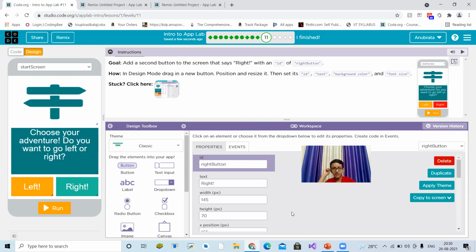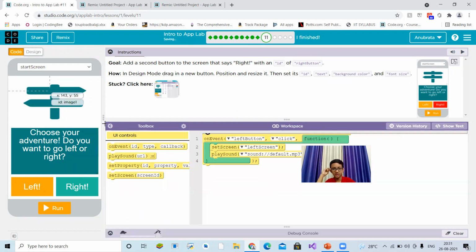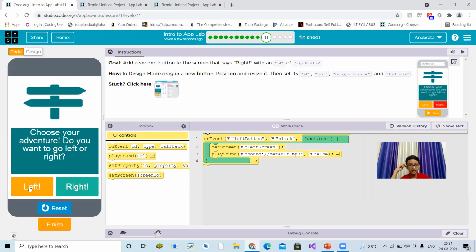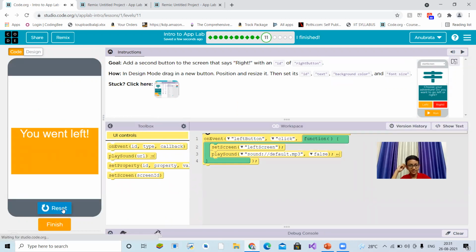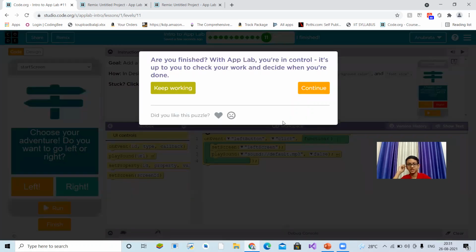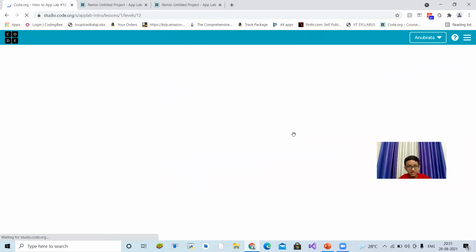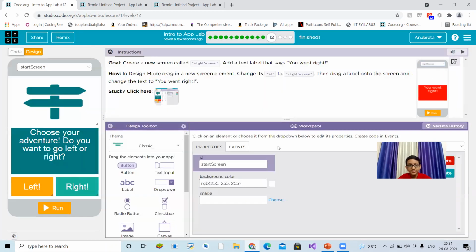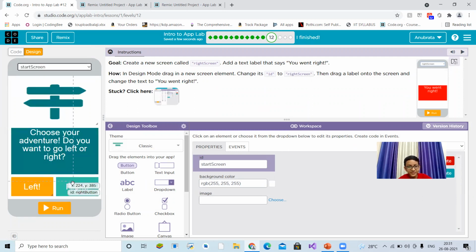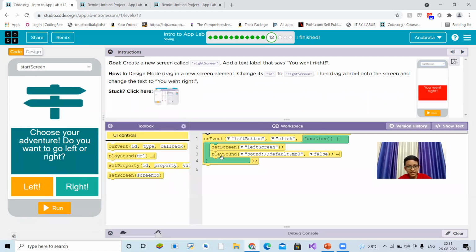In design mode, drag in new button. You see, left button when clicked, you went left. And right button, nothing will happen because we haven't done anything. It only told us to add a right button. So now we will design that. You went right. Here you can see start screen. There are screens here. Left screen, you can see you went left. Now right button, when it is pressed, it will act just like this left button.